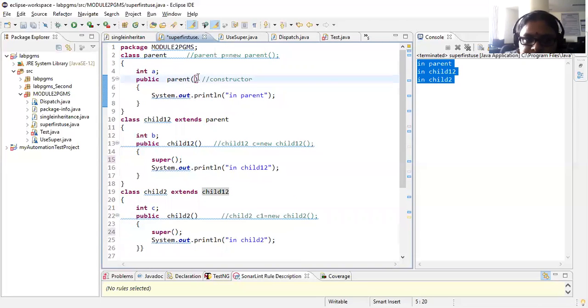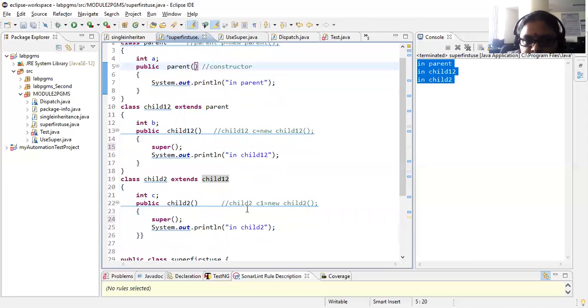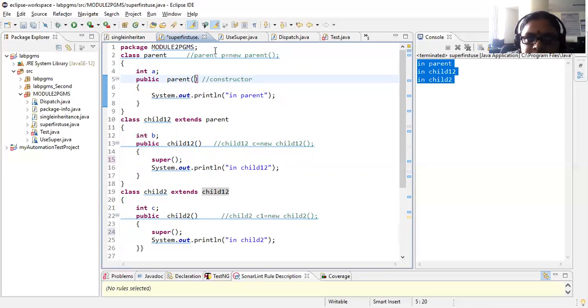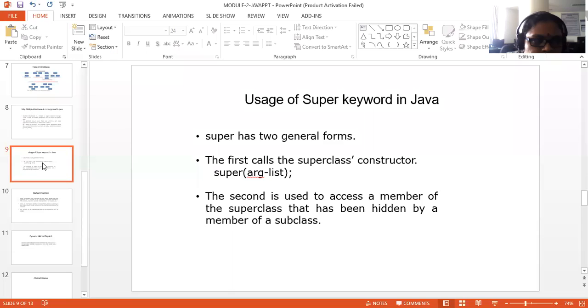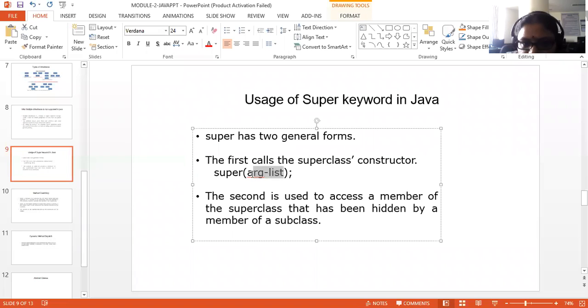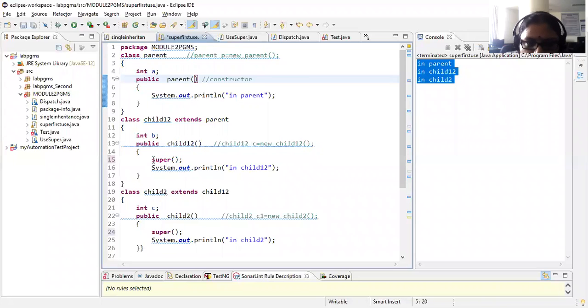But if your constructor is consisting of an argument, we are still in the use of super keyword only. The first use of super keyword, we have seen that super has two general forms. The first is calling the superclass constructor. The argument list, I said, is an optional one. Though you are not substituting the super keyword, your compiler substitutes this for you and this is how it is executing, right? But it becomes mandatory for your super when you are having the arguments. Still we are in the first use of super keyword only. But now we will check what will happen if your parent class is having arguments.